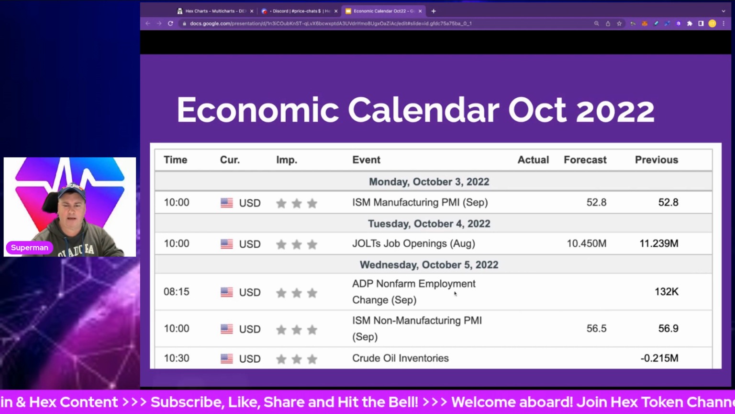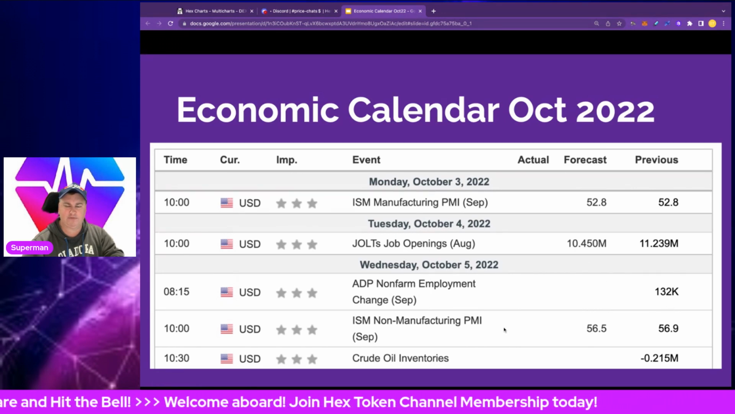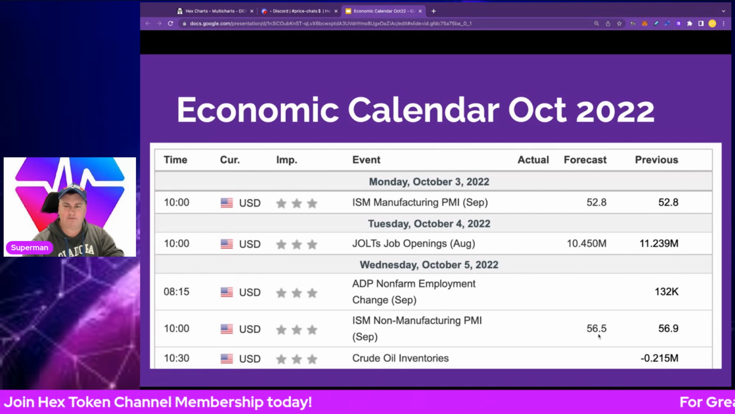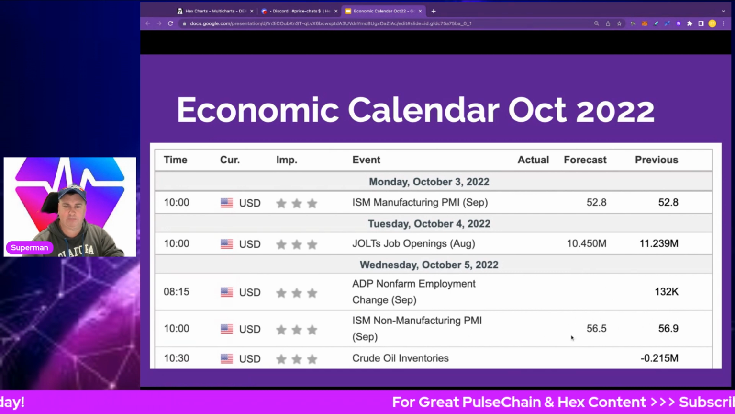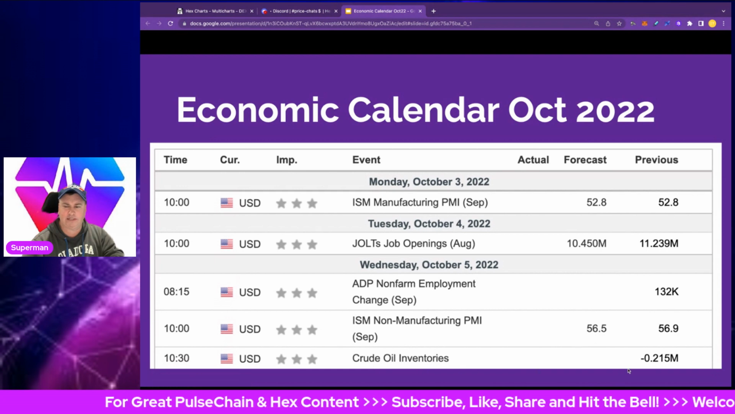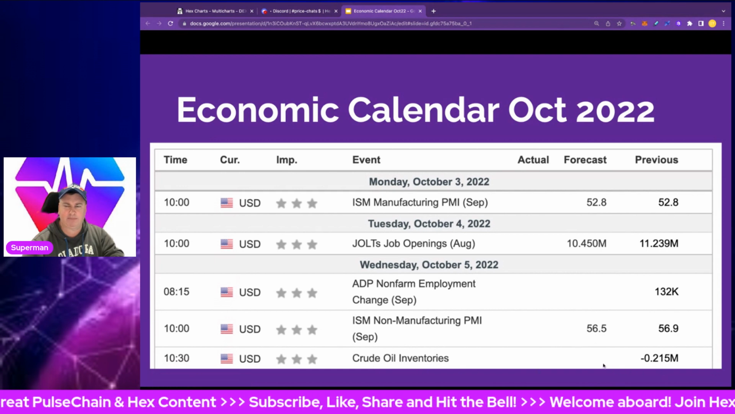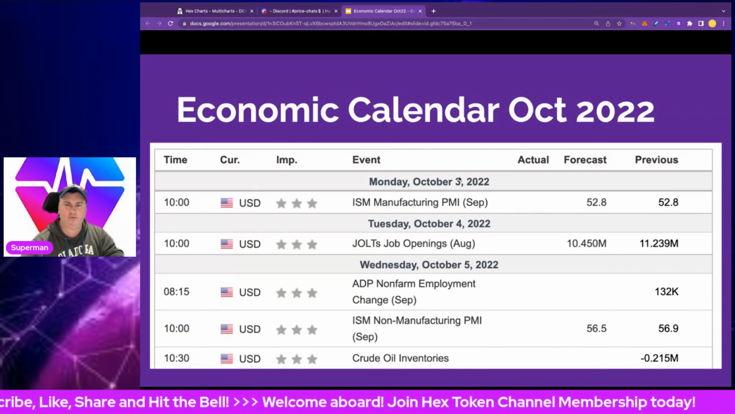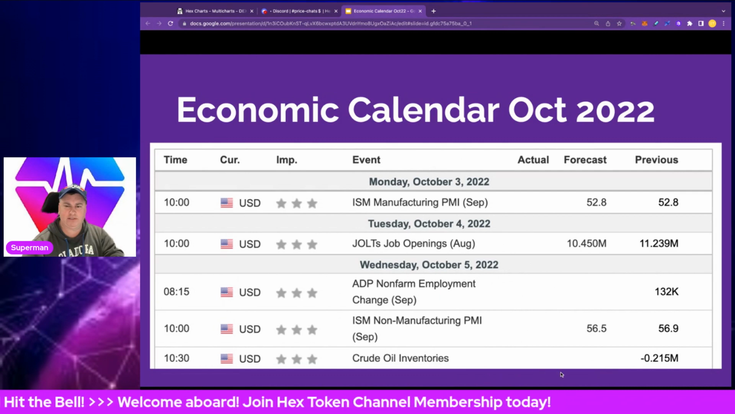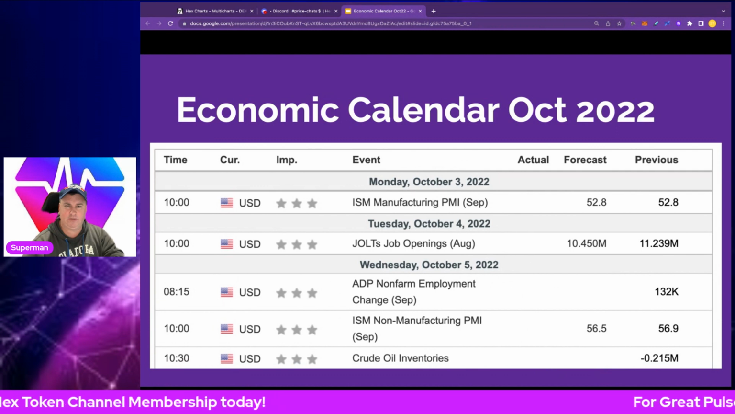The ADP non-farm employment is sitting at 132 previously. We'll wait for a forecast for that in terms of the September change. The ISM non-manufacturing PMI is 56.5; it was 56.9, so pretty good last time. We'll be looking to see whether there's a bullish number there for September results in October. Crude oil inventories were down in the previous month, and we'll see what happens in the upcoming month. This is all on the 5th of October. So these are your early indicators that may have a major impact on the markets in early October.